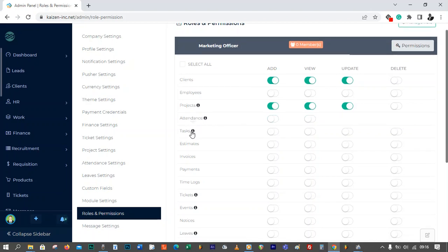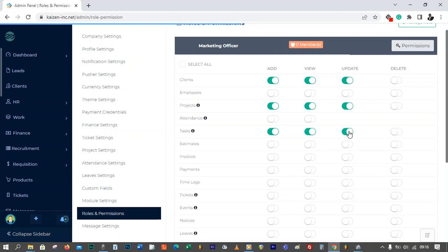All right, the tasks. As it says here, a user can view the tasks assigned to him even without any permission. So that is default. We don't need to do anything on that. But should we allow them to add tasks? Yes. Should we allow them to view tasks? This means they'll be able to view everybody's tasks within the system.